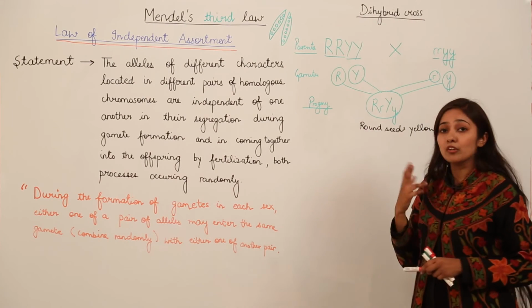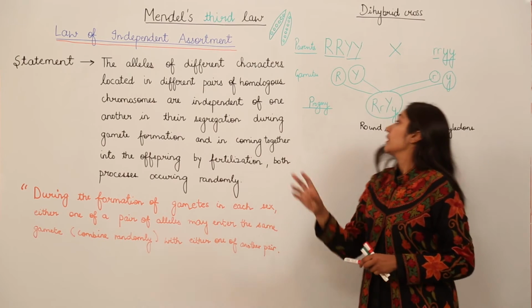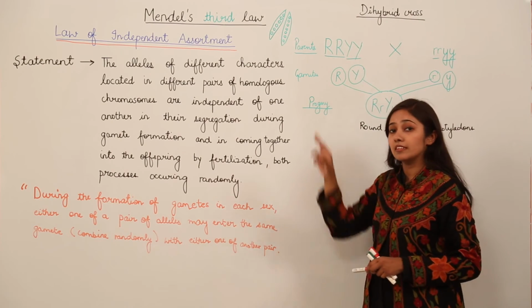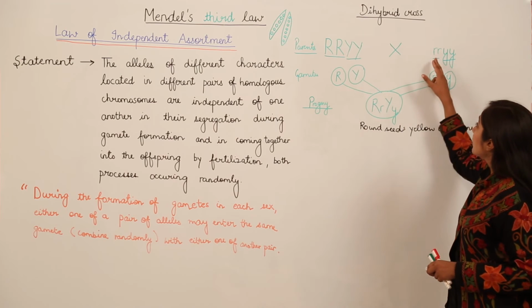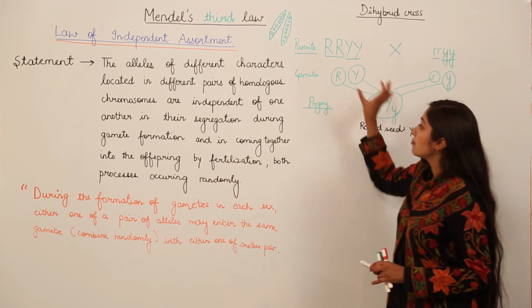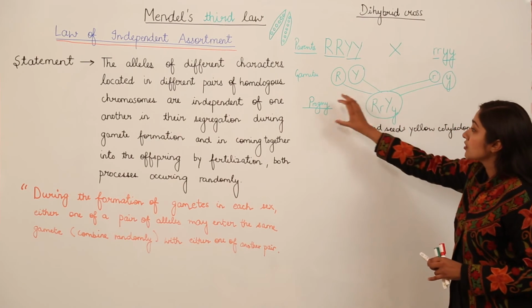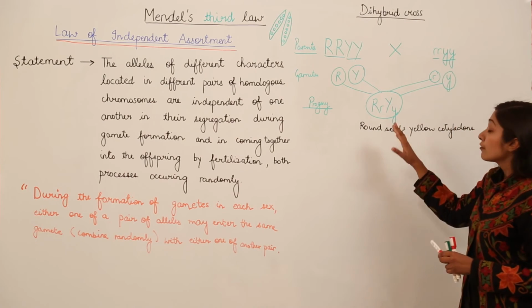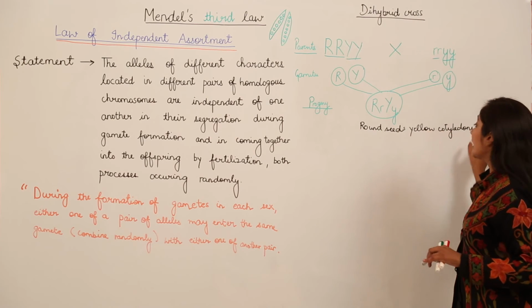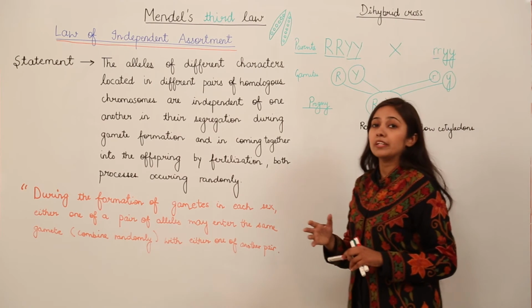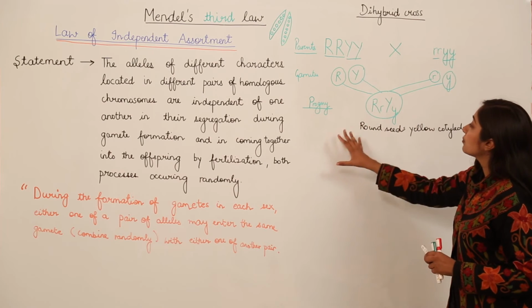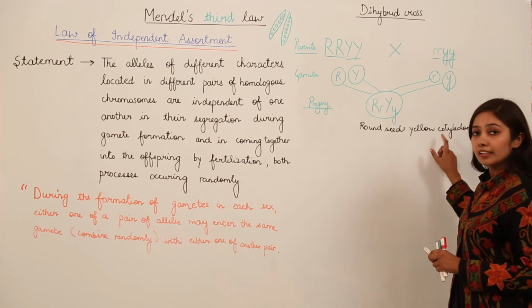Mendel in his dihybrid cross took two characteristics at a time. He took round seeds and yellow cotyledons, means a plant having round seeds and yellow cotyledons, and crossed it with a plant with what? Wrinkled seeds and green cotyledons. So these are the gametes which will be there, and the progeny formed, in superficial terms, will be what? It will be round seeds, yellow cotyledons. When I say the word superficial, means from the outer appearance, the plant will have round seeds and yellow cotyledons. So this is how the progeny will be, with round seeds and yellow cotyledons.